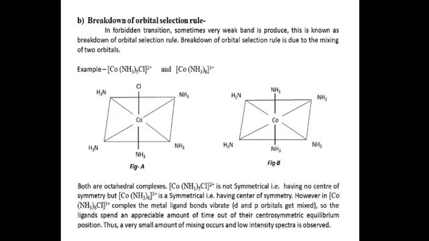However, in figure A complex, the metal ligand bonds vibrate. It means d and p orbitals get mixed. So the ligands spend an appreciable amount of time out of their centrosymmetric equilibrium position. Thus, a very small amount of mixing occurs and low intensity spectra is observed.